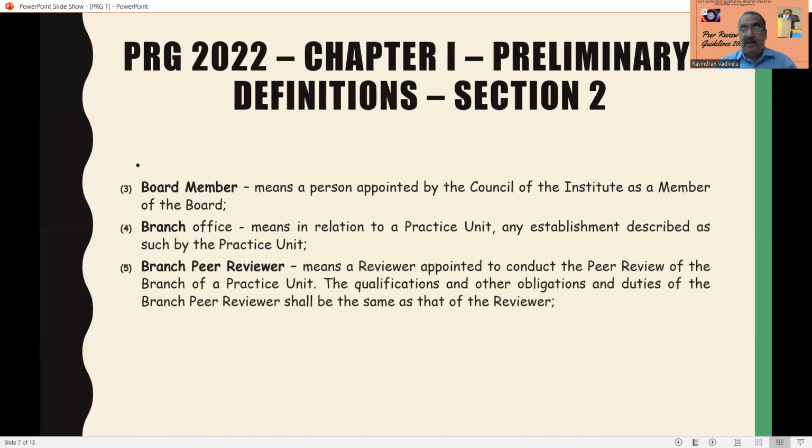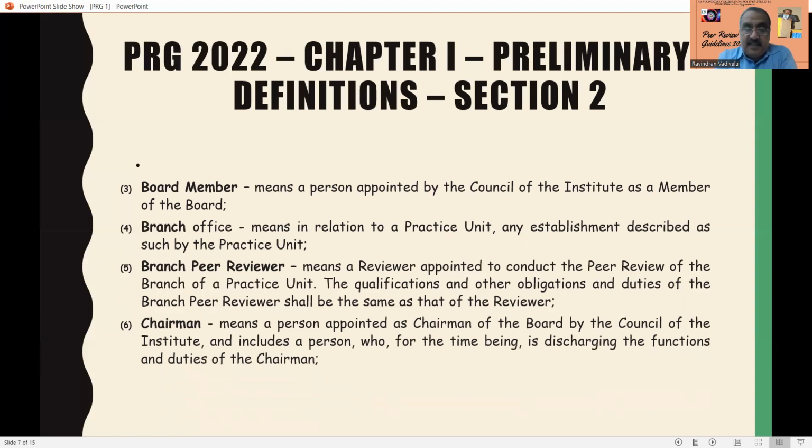So branch peer reviewer. Head office peer reviewer is different, branch peer reviewer is different. Branch peer reviewer means a reviewer appointed to conduct the peer review of the branch of your practicing unit. So each and every branch of the practicing unit also has to be subject to peer review. The qualification and other obligations and duties of the branch peer reviewer shall be the same as that of the reviewer.